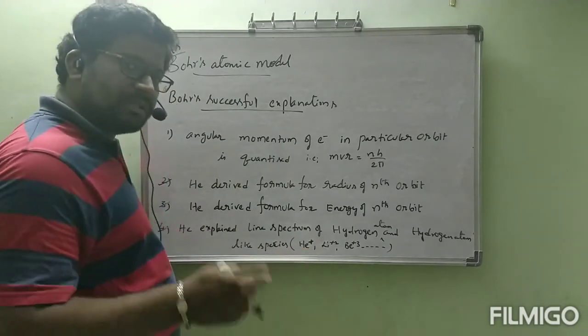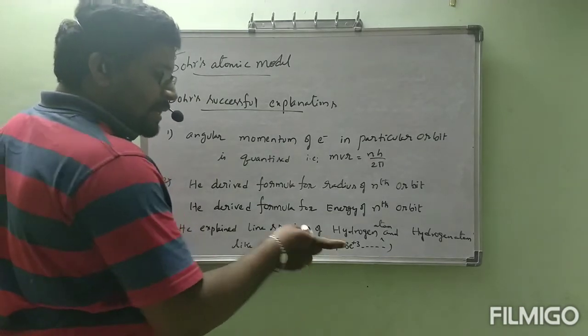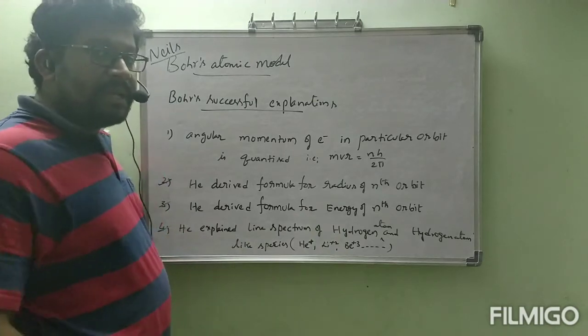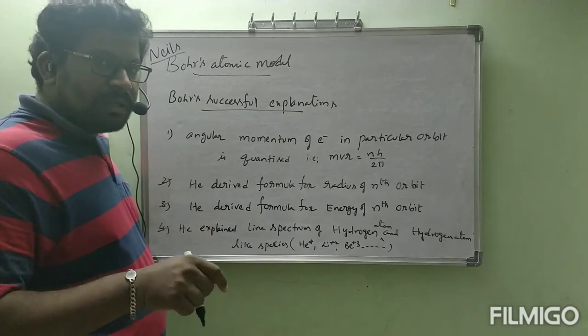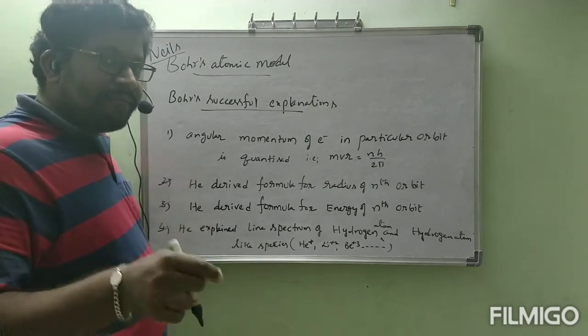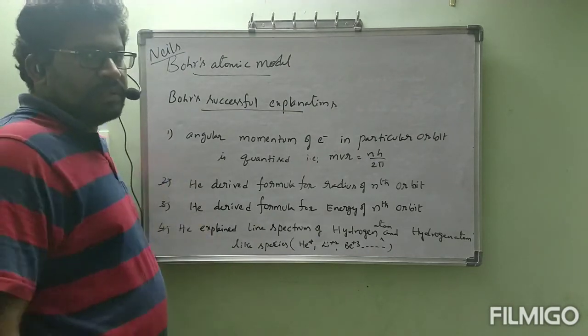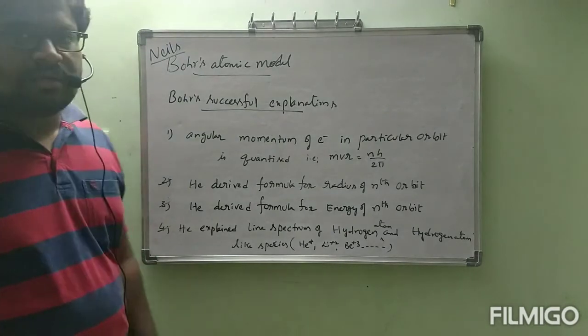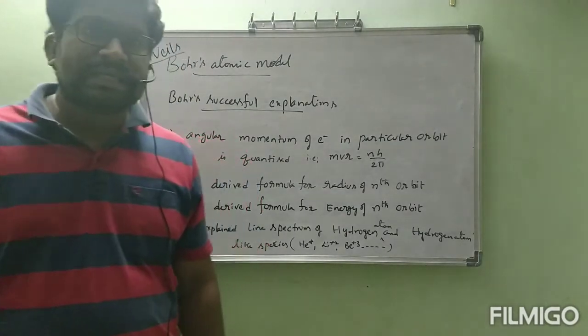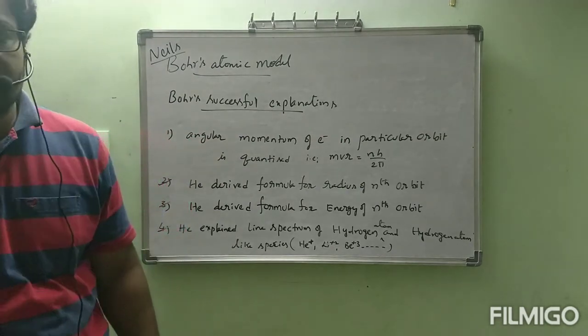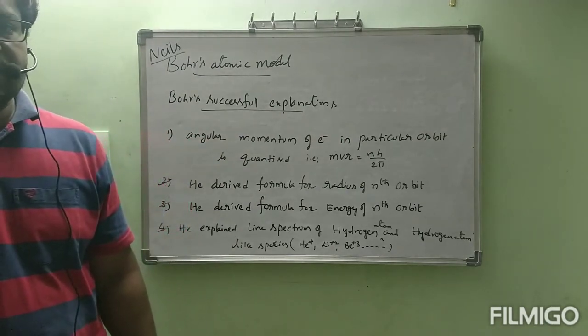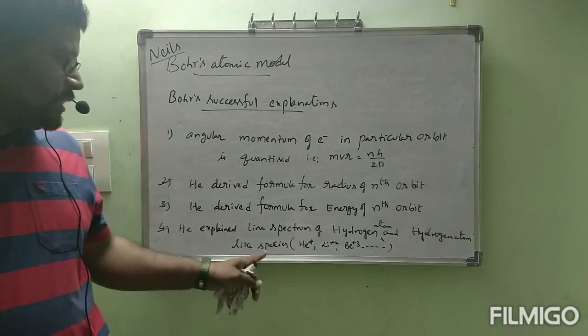Li plus 2 contains 1 electron. Be plus 3 contains 1 electron. The meaning of this one is, he explained the spectrum of the particles which contain 1 electron. He explained the spectrum of single electron species. That is the meaning of the fourth point.